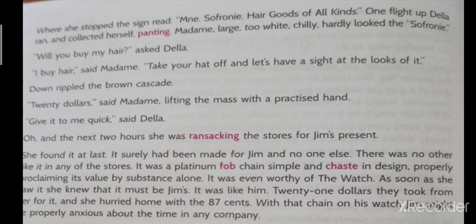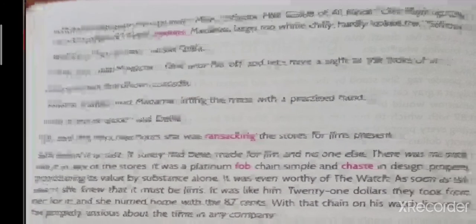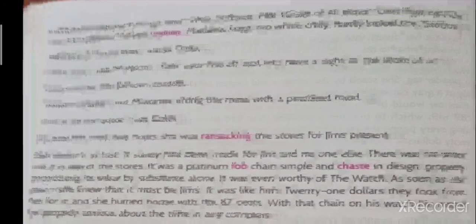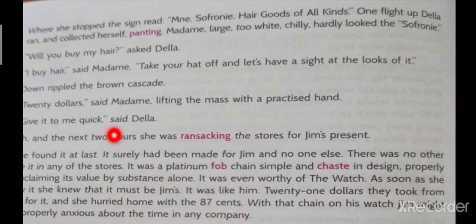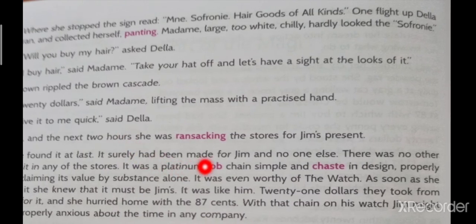"Oh, and the next two hours she was ransacking the stores for Jim's present." That means when she got the money from Madam, she spent two hours searching thoroughly through the stores for Jim's present. That means she searched all the stores for what to buy for her husband. She found it at last. It surely had been made for Jim and no one else.